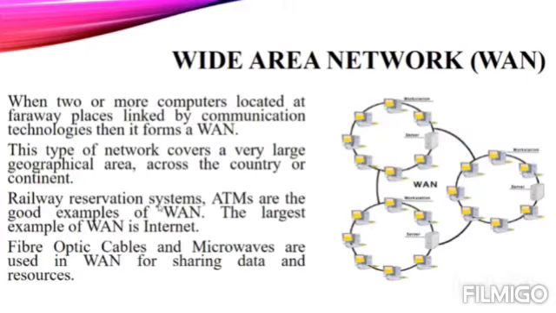Now next we have to discuss the wide area network. This wide area network is the most important and it is widely spread. When 2 or more computers located at faraway places are linked with some communication technologies and are performing some kind of communication, that network is termed a wide area network.